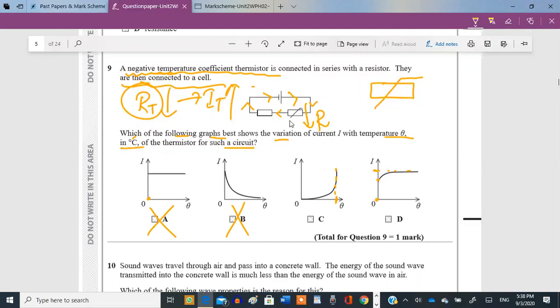The resistance of this thermistor will fall, but it will also have a certain lower limit, right? It won't fall all the way to 0. Usually the values which are given for a thermistor are 10 to 100 ohms. So even if the temperature is very high, its resistance cannot go below 10 ohms. This means the resistance will still be there. And even if the resistance does decrease to 0, let's assume it does, the resistance of this resistor is still there, right? So option D. It will become constant.